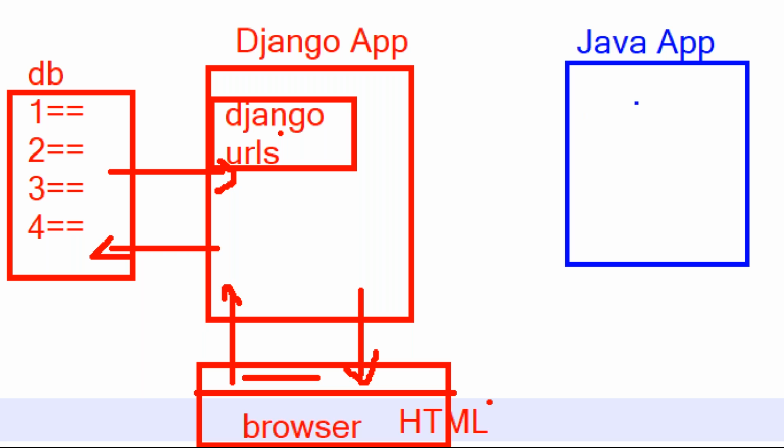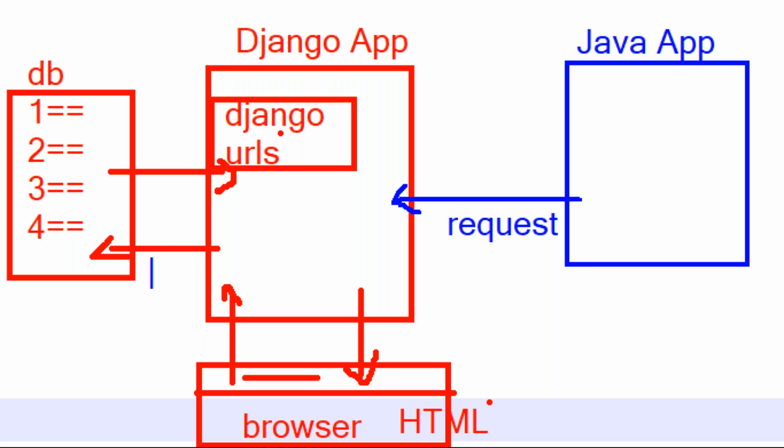From this Java application, I want to interact with this Django application, by sending a request from Java to Django. Now Django takes this request and processes it; by using this request, it communicates with the database and brings the response back.